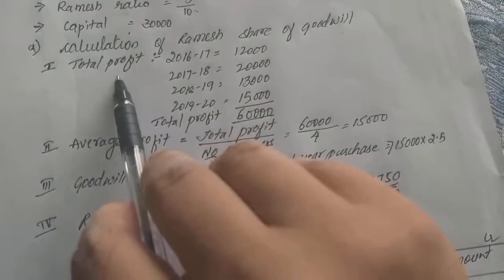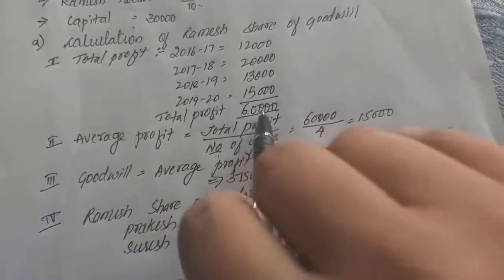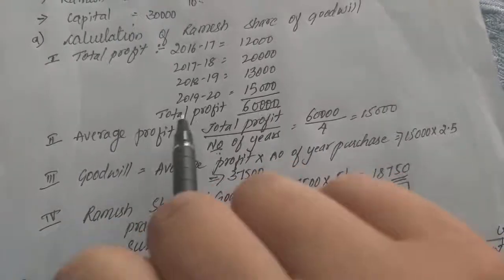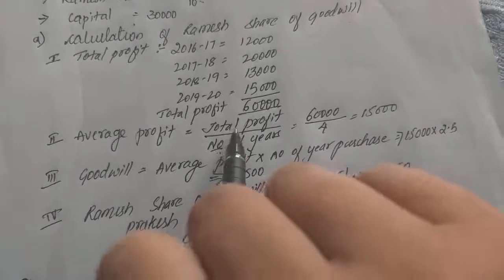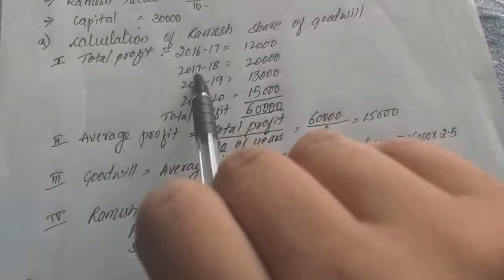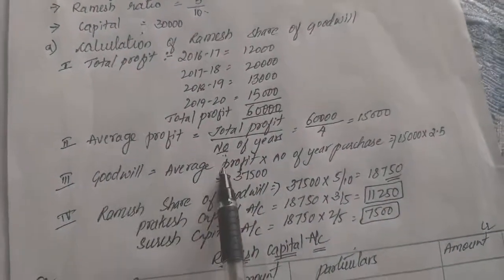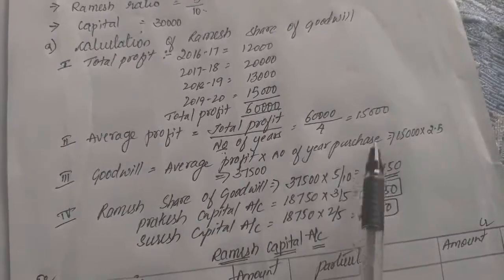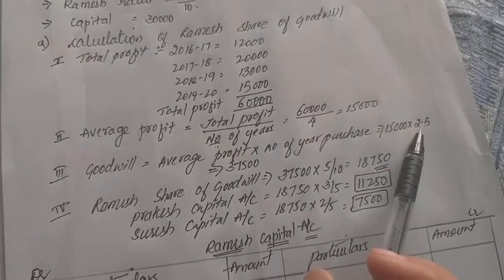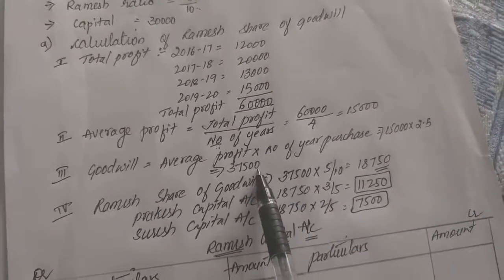First, we'll have to find out total profit. For that, add 4 years profit, and the total profit is 60,000. Second, after finding total profit, you need to find average profit: total profit divided by number of years. Now 60,000 divided by 4 years is 15,000. Now goodwill is equal to average profit into number of years purchase. So 15,000 into 2.5 years. So the firm's goodwill is 37,500.